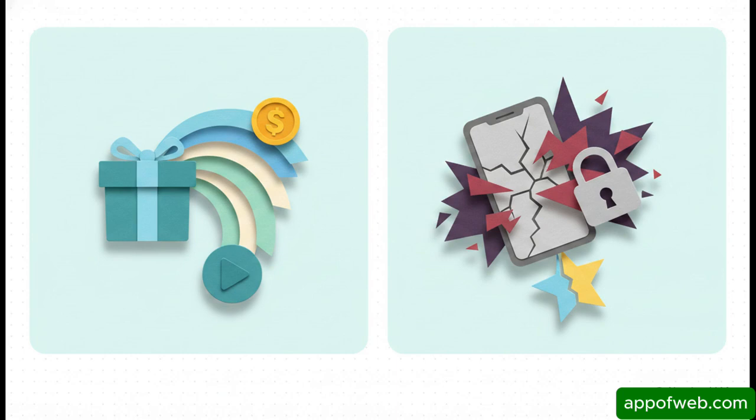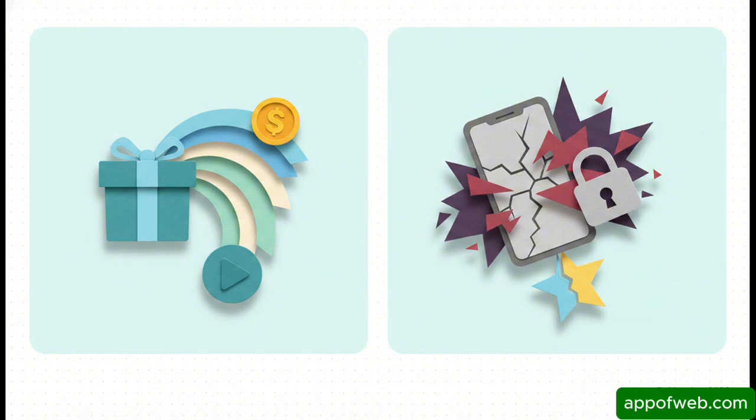But the crucial distinction here is between a successful hybrid and a toxic one. A highly effective combo would be something like freemium plus subscriptions plus rewarded ads. You just segment your users. Free users see the ads, paying subscribers don't. It's simple, it's fair, and it adds actual value.